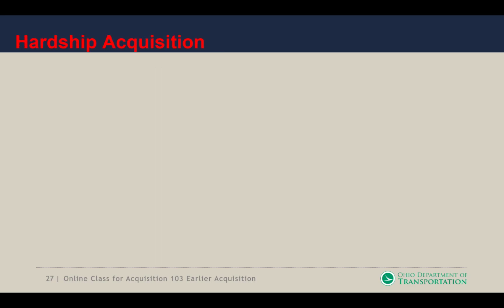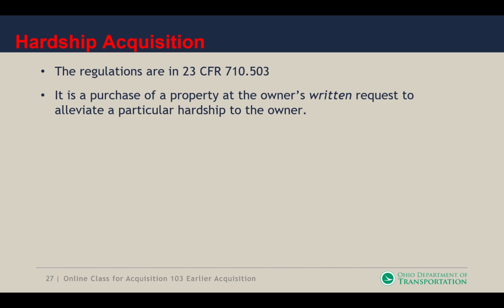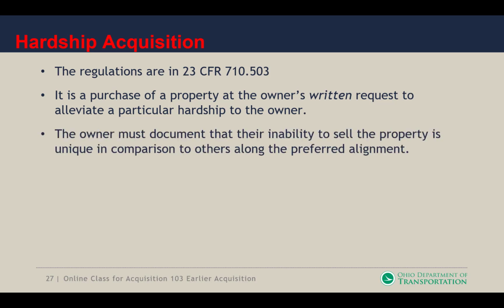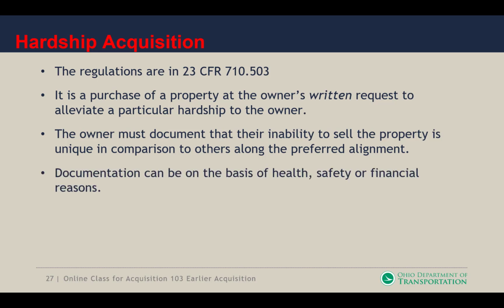Hardship acquisition. You'll find this regulation out of 23 CFR 710.503. Once again, it is the purchase of the property at the owner's written request to alleviate a particular hardship to the owner. The owner must document that their inability to sell the property is unique in comparison to others along with preferred alignment. Documentation can be on the basis of health, safety, or financial reasons.